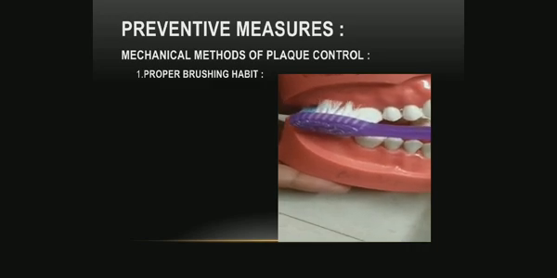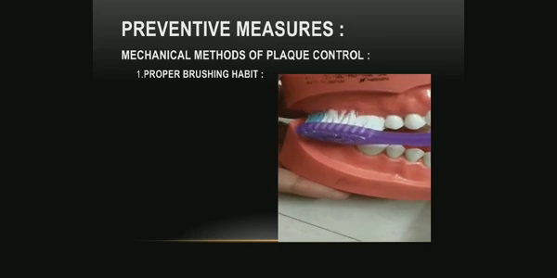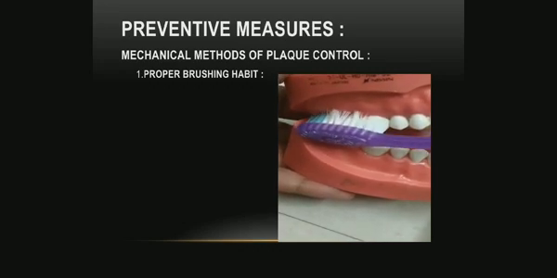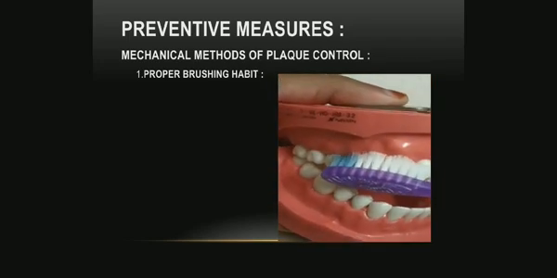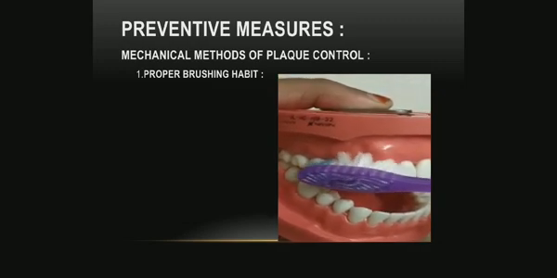and place the tip of the bristles at the gingival margin pointing at a 45-degree angle to the long axis of the tooth, and exert short vibratory back and forth movements without dislodging the tip of the bristles. And slide the bristle towards the biting surface of the dentition for all the tooth surfaces.